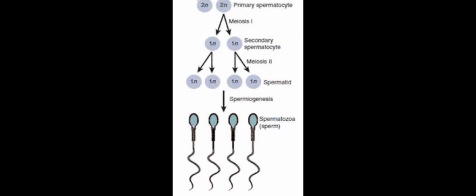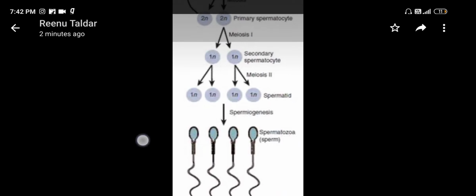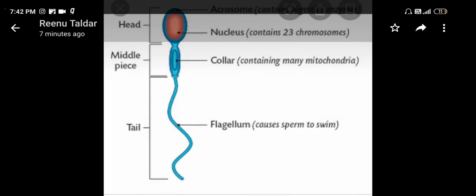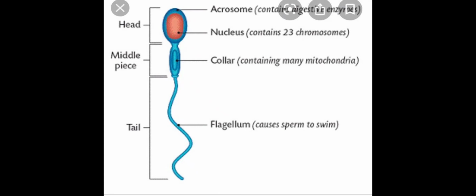Now let us come to the next topic, the structure of the male gamete or sperm. This is the elaborate view of the male gamete, and it shows three main parts: head, middle piece and tail. The head has a cap-like structure known as the acrosome. This acrosome is very important because it has enzymes that help in dissolving the membrane of the ovum during fertilization.